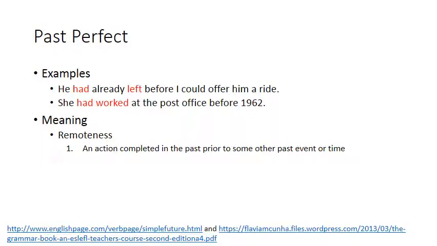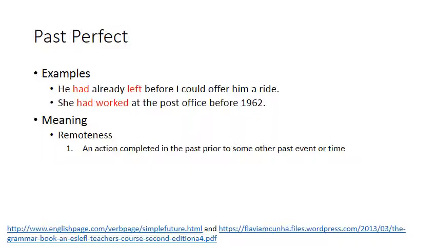But the meaning of the past perfect is that it's talking about an action that was completed in the past prior to or before some other past event or some other past time. So in the first example, the action that was completed first was the leaving. So he had already left. The other event that happened in the past was my wanting to offer him a ride.